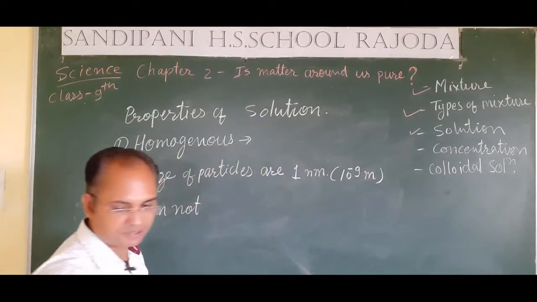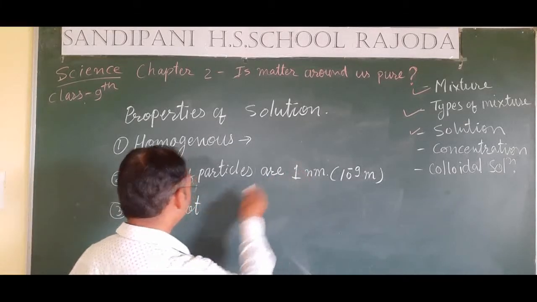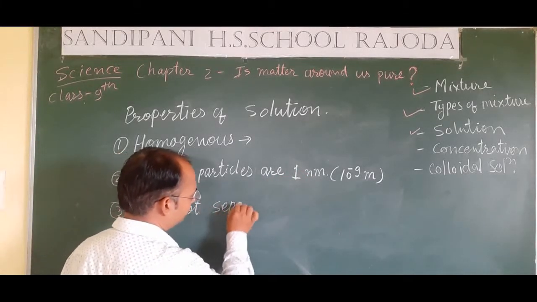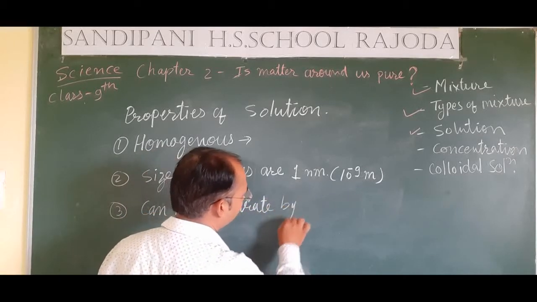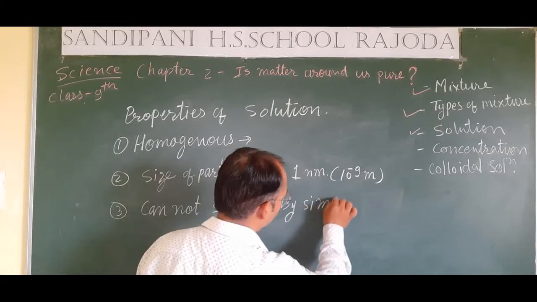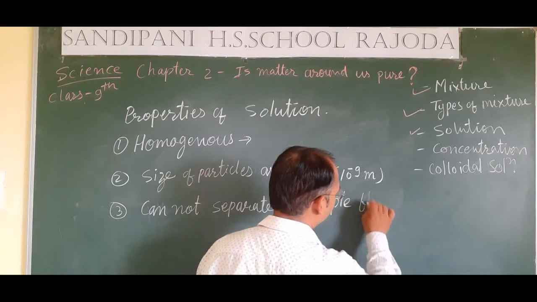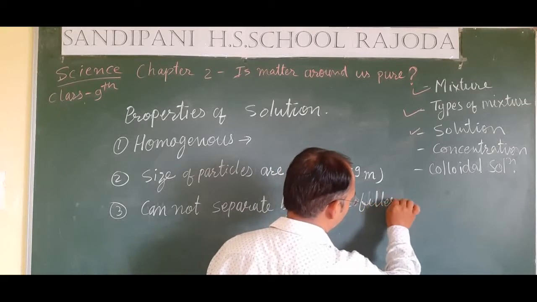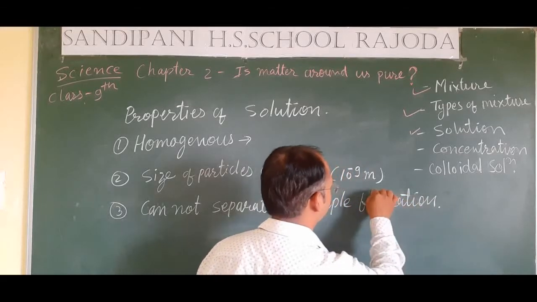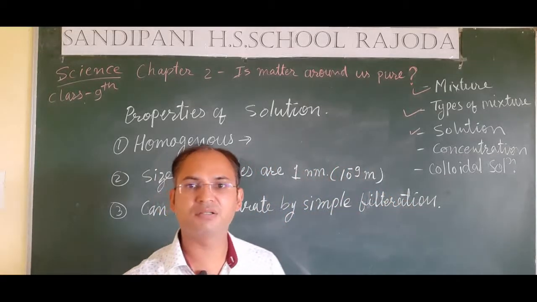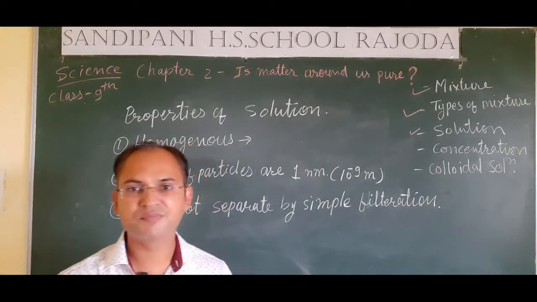We cannot separate them very easily. By sieve or by cloth or by any filter paper, we cannot separate them very easily.